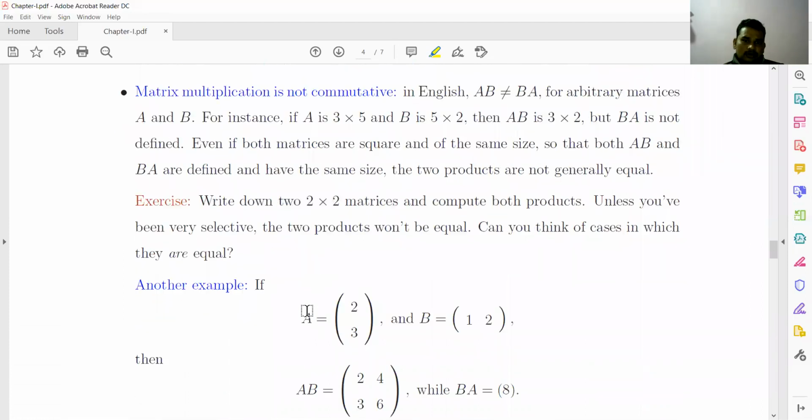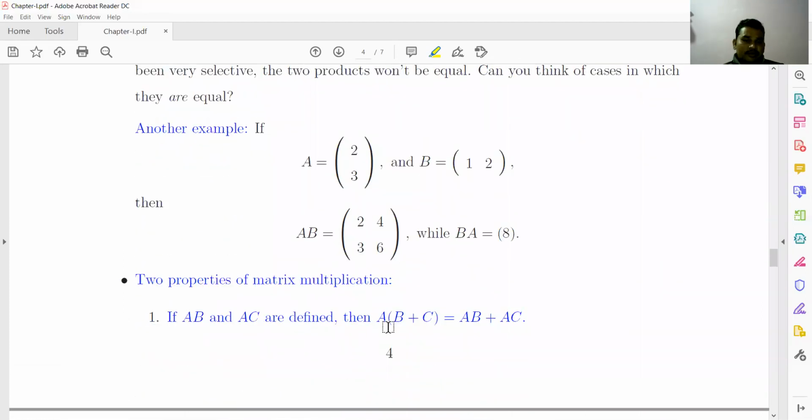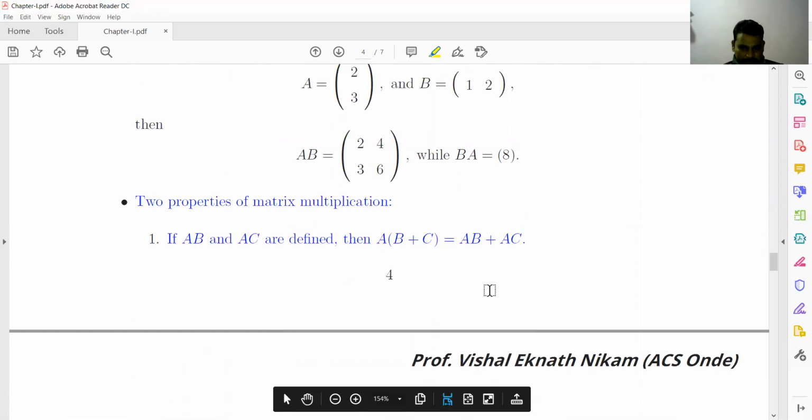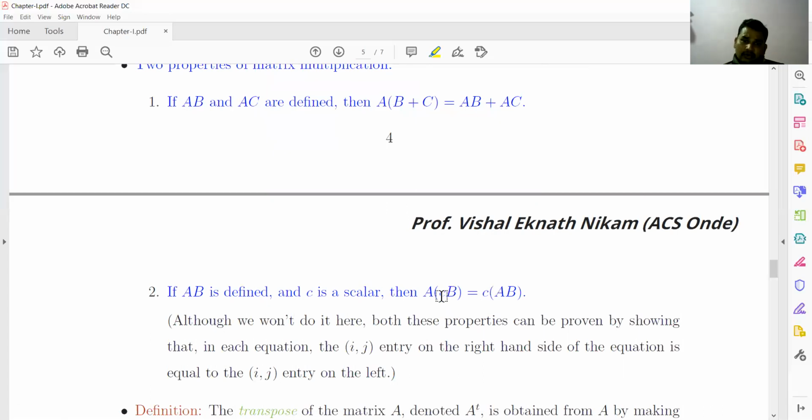Okay. So these are some examples. So this is the distributive property of the multiplication of matrices. That is, if AB and AC are defined, then A into (B plus C) is equal to AB plus AC. This is again a scalar multiplication to both the matrices.